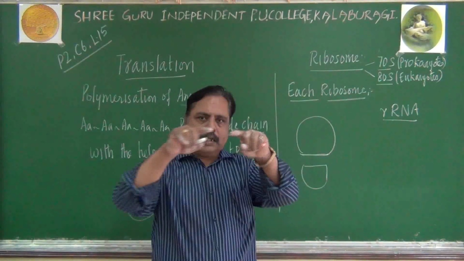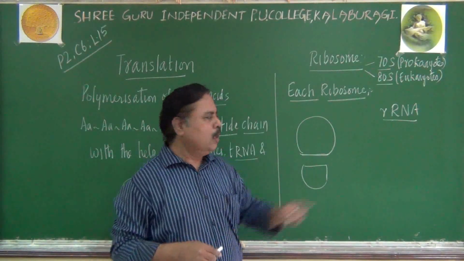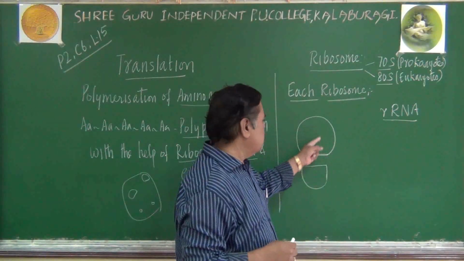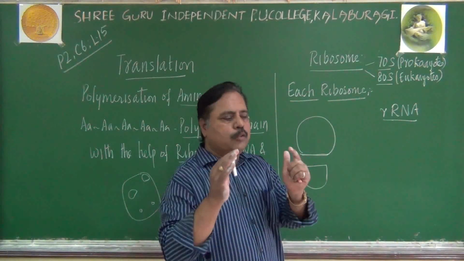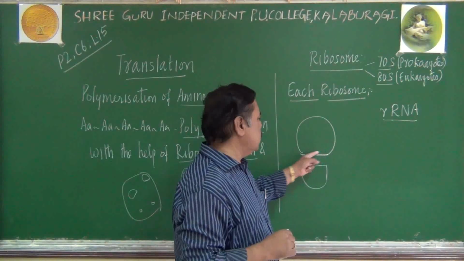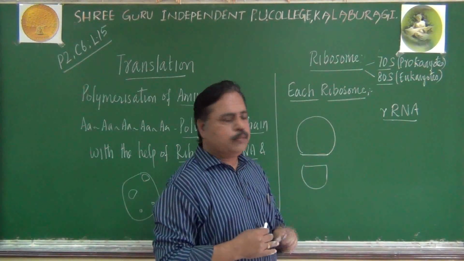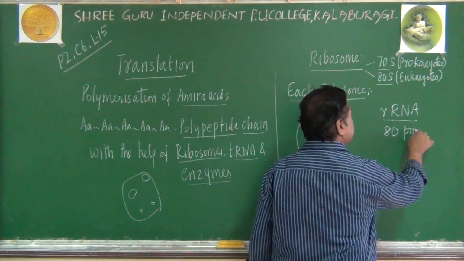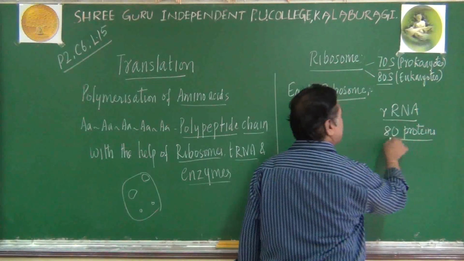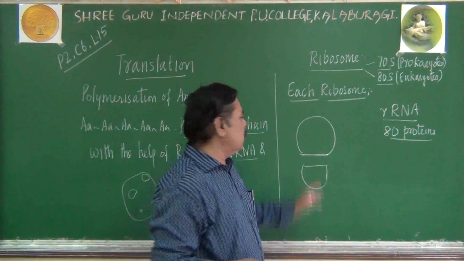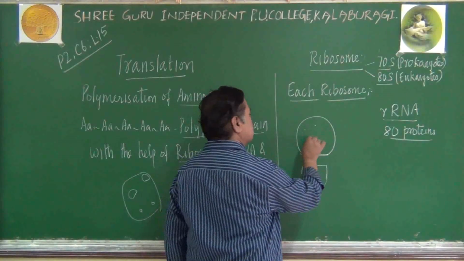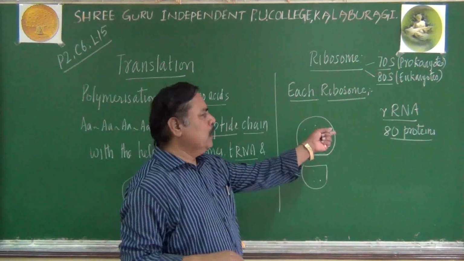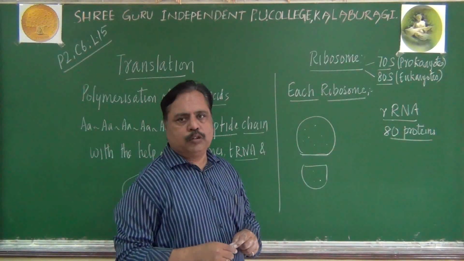tRNA, I told you, is a cloverleaf structure, an adapter molecule. rRNA will be found in the ribosomal subunit. They give the characteristic structure and maintain the structure of the ribosomal subunit. Not only rRNA, there are around 80 types of protein molecules also present in the ribosomes. So rRNA is found in the ribosome and 80 proteins are found in the ribosome.